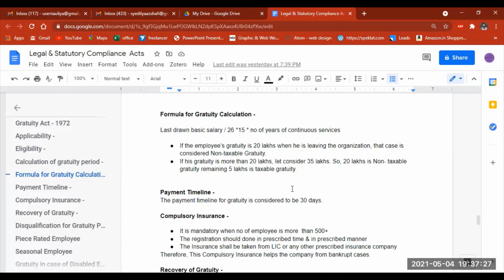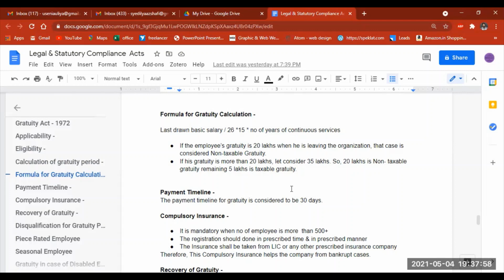And this is the payment timeline. Basically, employees may give a date of resignation and a date of leaving. So any employee in the organization who has submitted the date of resignation, starting from that date, within 30 days you need to pay his gratuity if he is eligible.